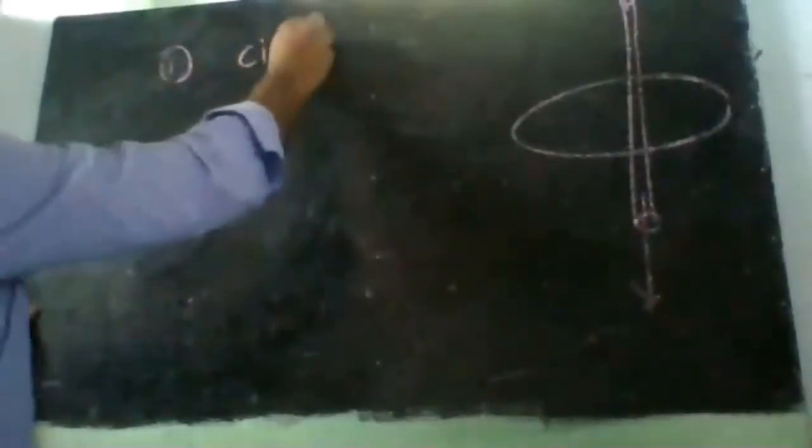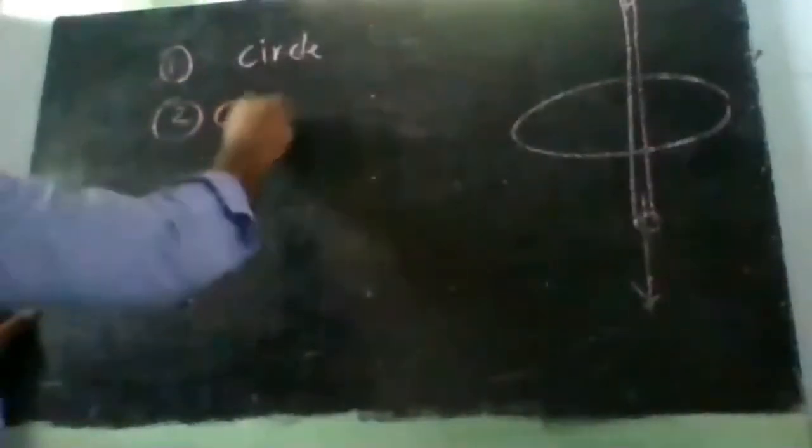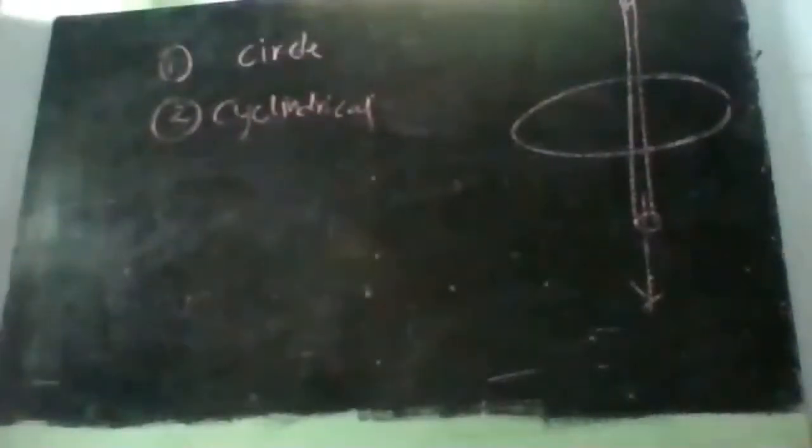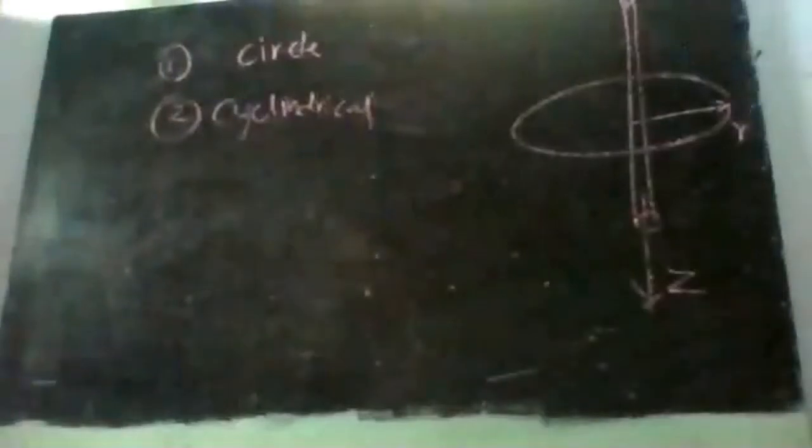Then the coordinate system that I am choosing is the cylindrical coordinate system, because the conductor looks like a cylinder, so it is easy if I use cylindrical coordinates. And we know the cylindrical coordinate system: there are plus z, minus z, the r axis and the phi axis.